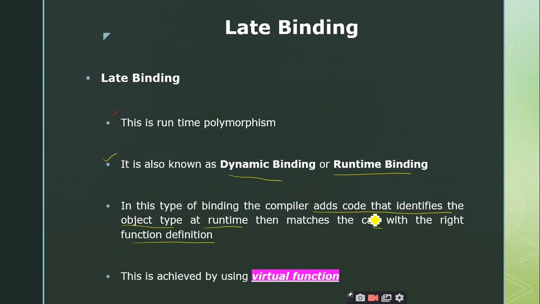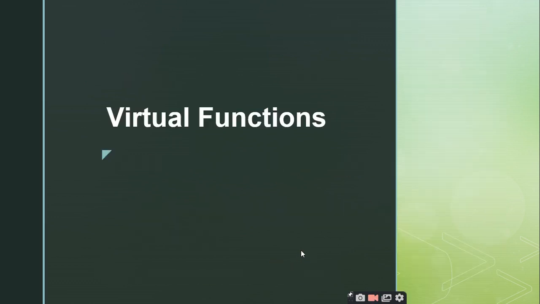So the compiler adds some code such that it identifies the object at runtime and makes it possible to match the function call with the function definition at runtime, right? And this is how we are going to achieve the late binding, by making use of the virtual functions concept. Is it clear up to this point?